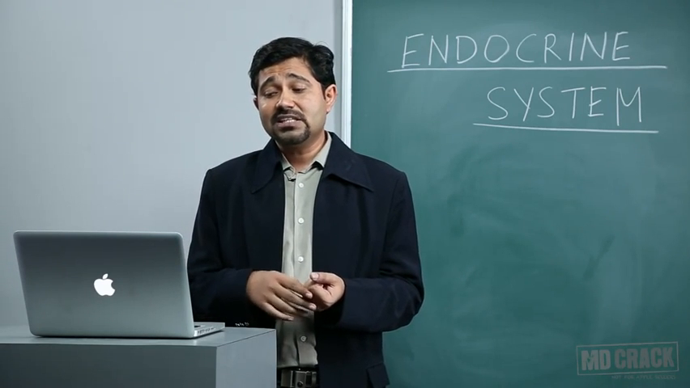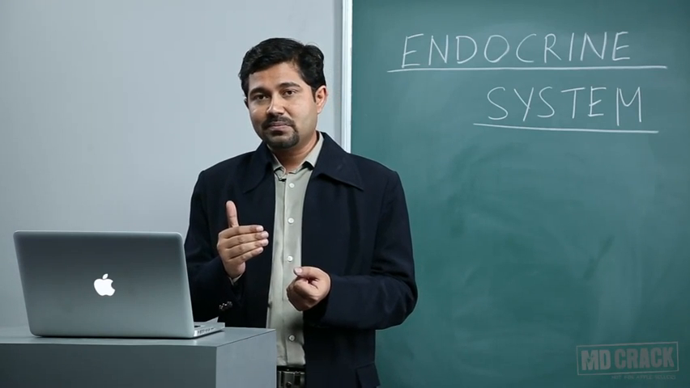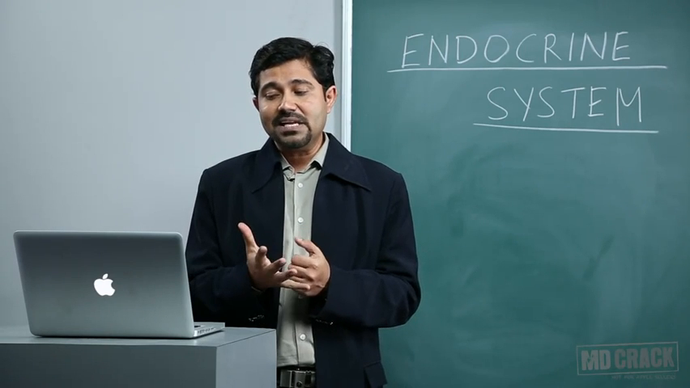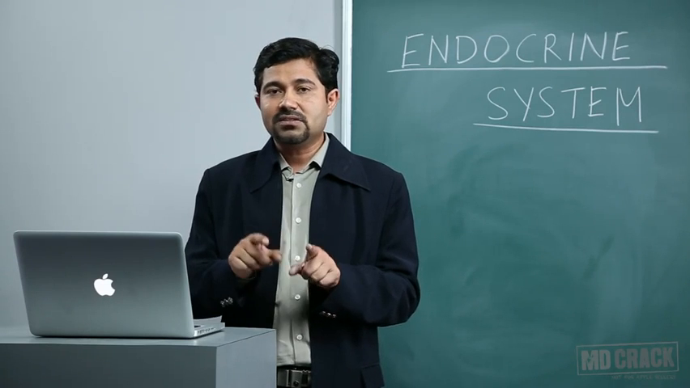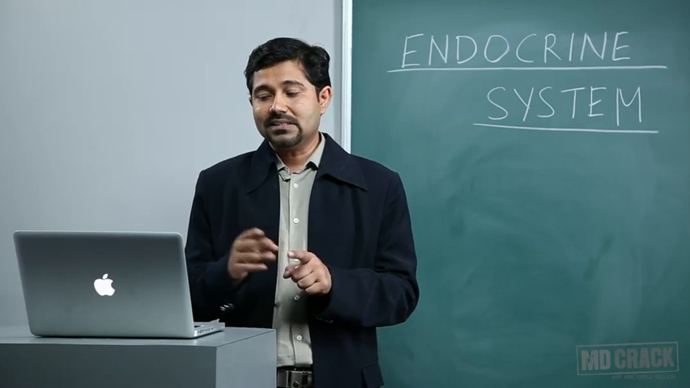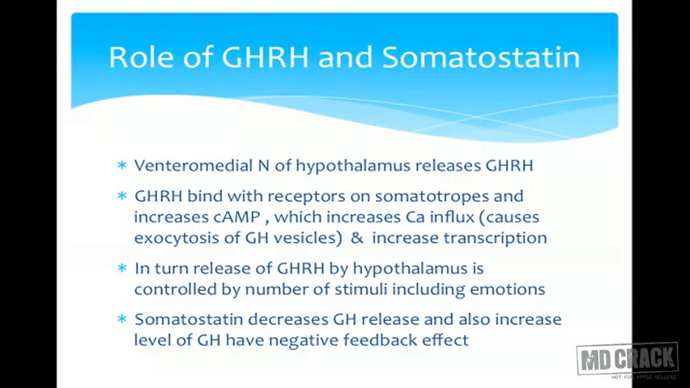Once growth hormone releasing hormone is released, it binds with the somatotropes present in the anterior pituitary. It causes an increase in cyclic AMP level, and because of that there is more calcium influx, which causes exocytosis and release of the growth hormone. That is the major function of growth hormone releasing hormone. It also increases the process of transcription, so more and more synthesis of growth hormone will take place.